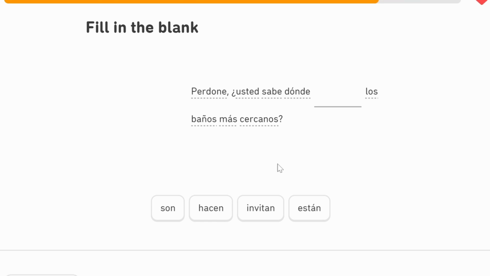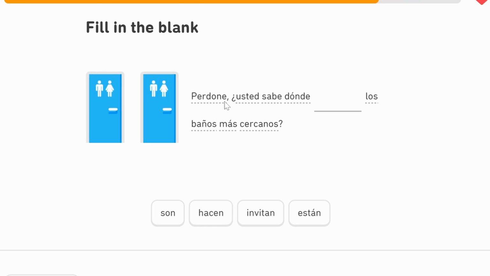Perdón, usted sabe dónde. So again, we're using usted, so sabes becomes sabe. Perdón, usted sabe dónde están los baños más cercanos. Again, we've got that más cercanos, the nearest. Los baños is the toilets, the bathrooms. Perdón, usted sabe means do you know in a formal sense. Dónde, where, the nearest bathrooms.